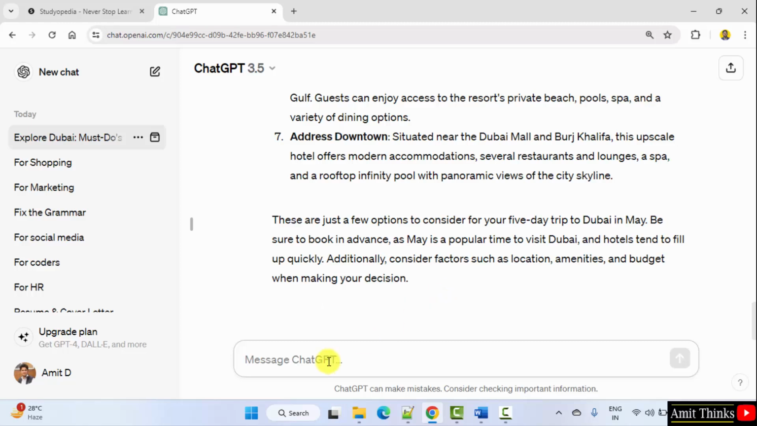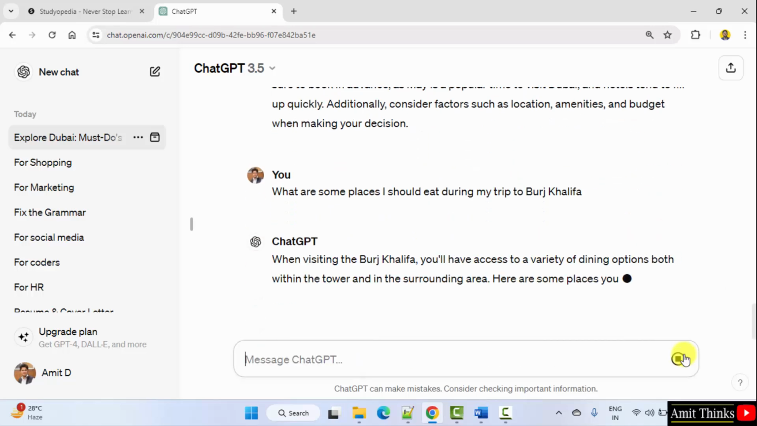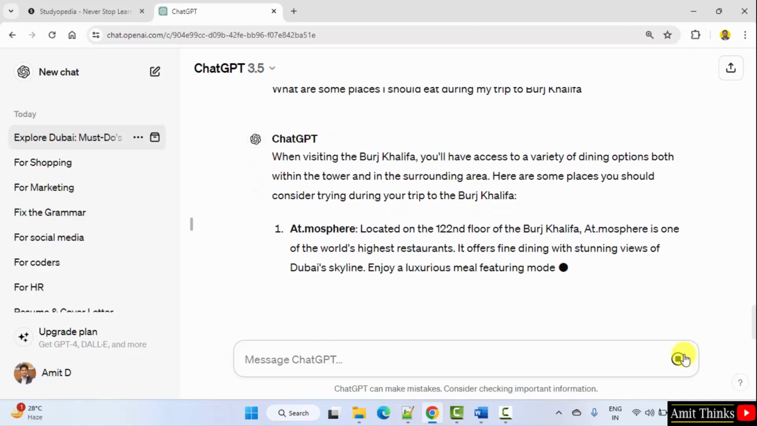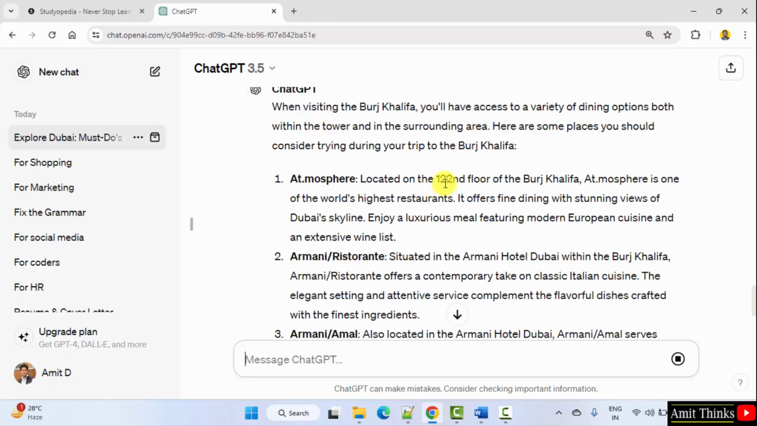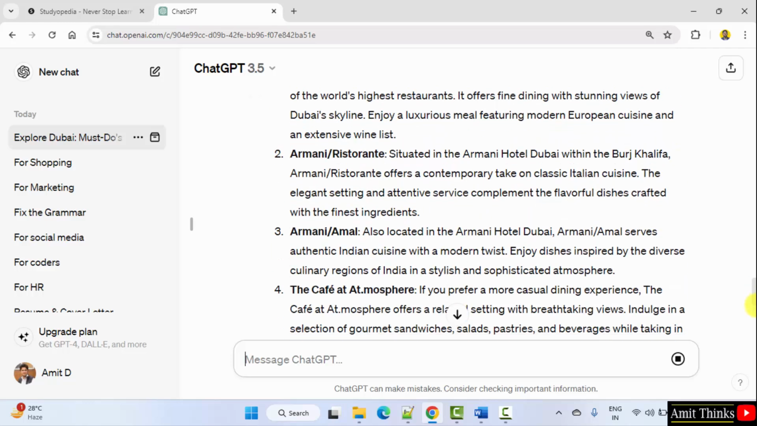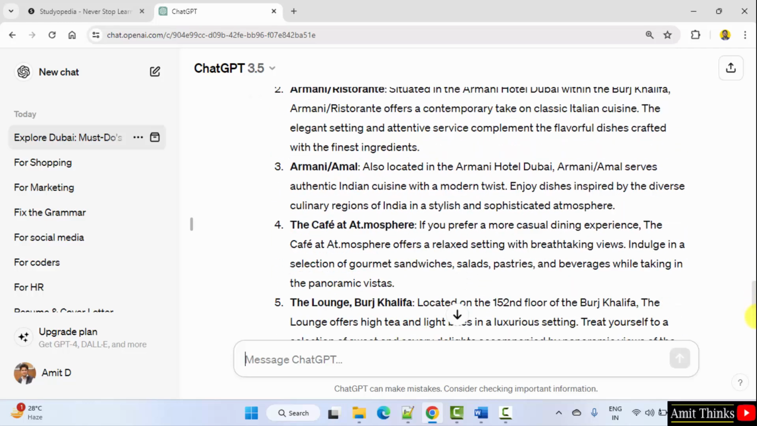Now last one, what are some places to eat during my trip to Burj Khalifa? Okay, so this will let you know about some restaurants. Okay, located on the 122nd floor of the Burj Khalifa. These results would be in and around Burj Khalifa.